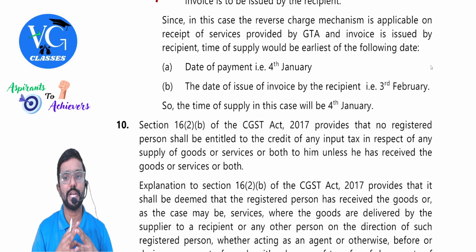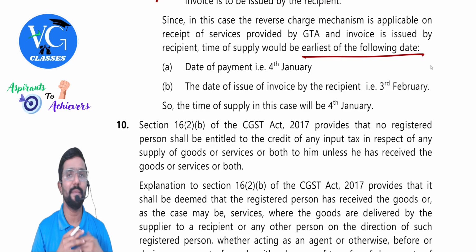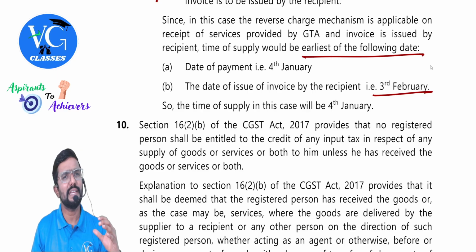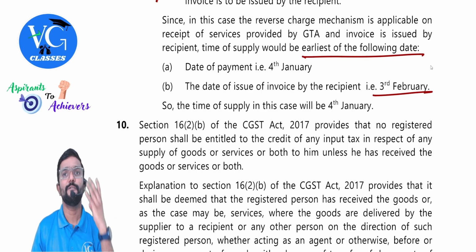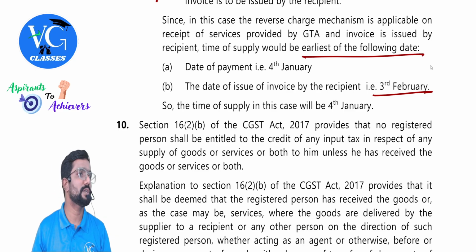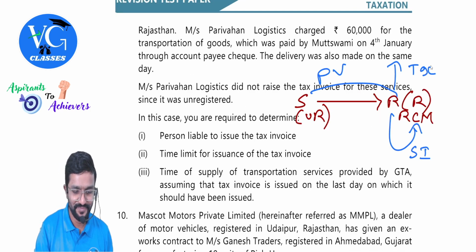Since in this case, the reverse charge mechanism is applicable on receipt of services provided by GTA and invoice is issued by recipient, time of supply would be what? Earliest of the following dates. Date of payment, that is 4th January, or the date of issue of invoice by the recipient, 3rd February. Actually, actual date of issue of invoice is not given, but still they have taken it as 3rd February, which is the deadline to issue invoice. So the time of supply in this case will be what? 4th January, whichever is earlier. 4th January. Sure. We'll move to the next question.